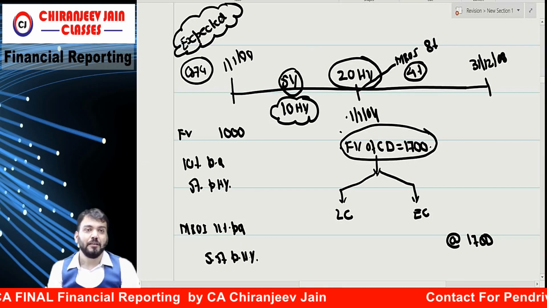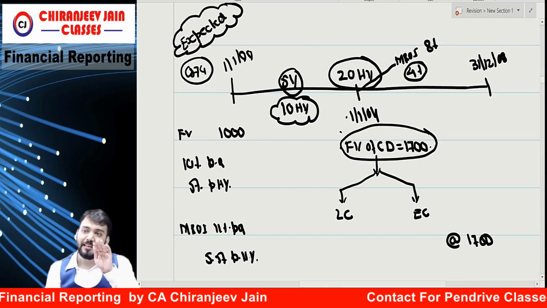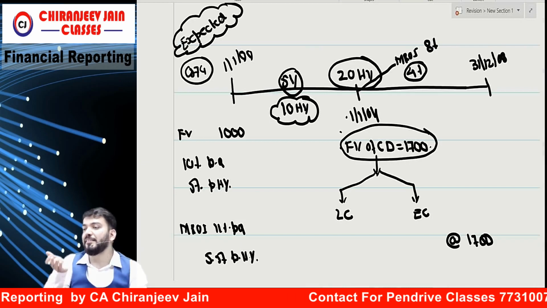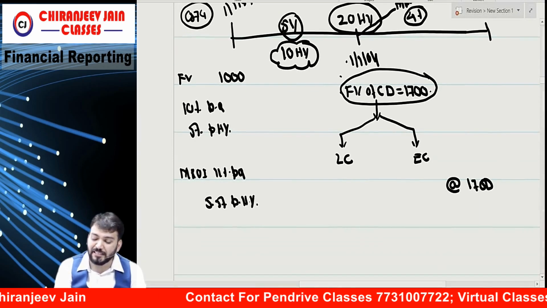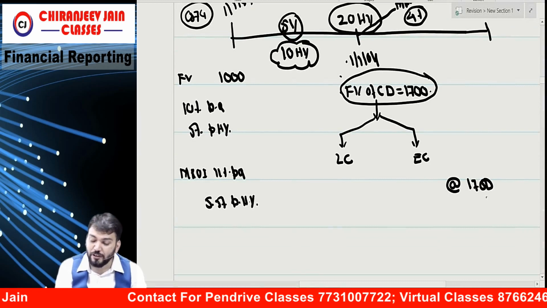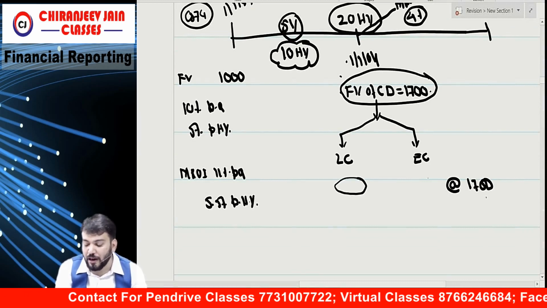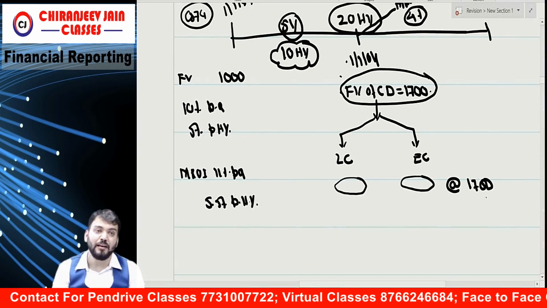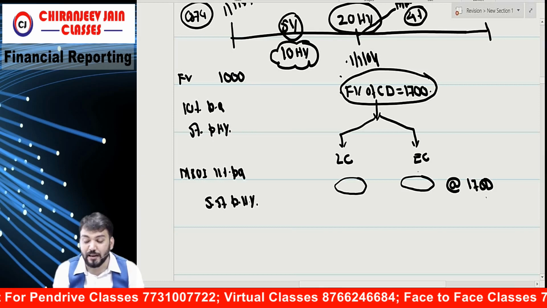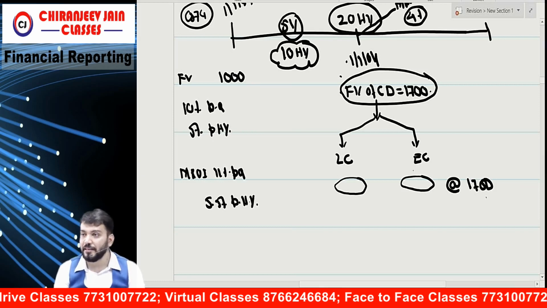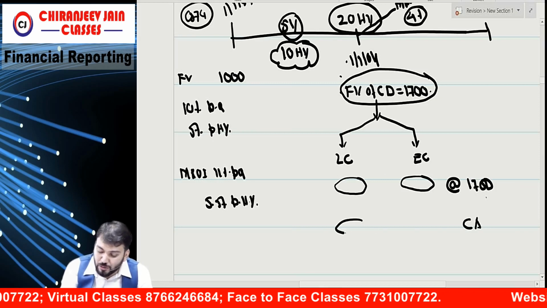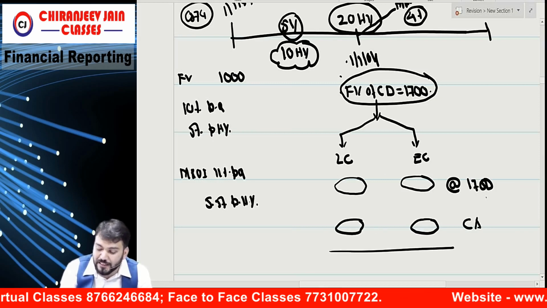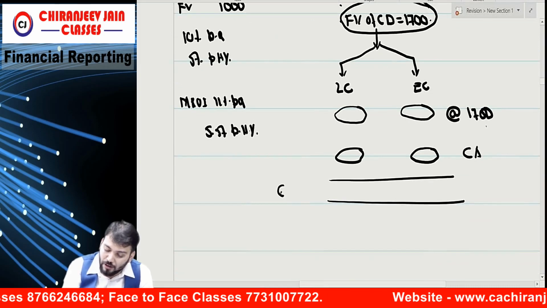Understood what I am saying? So whenever rate of interest decreases, the present value increases. Means can I say now this 1700 should first be allocated to the liability component and equity component? And we need to find out carrying amount of these two components, and then this difference will be gain or loss.